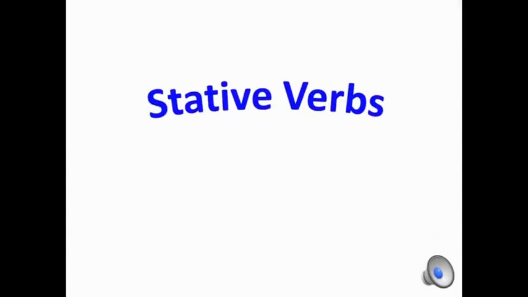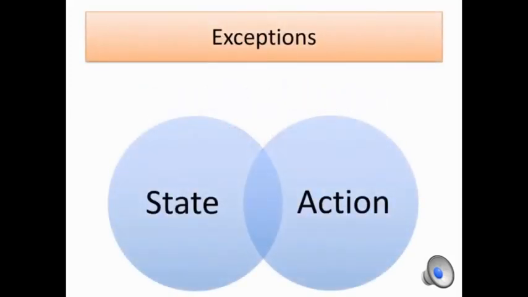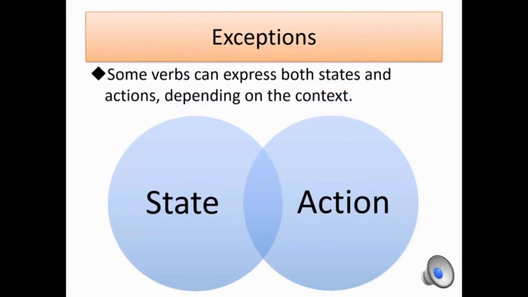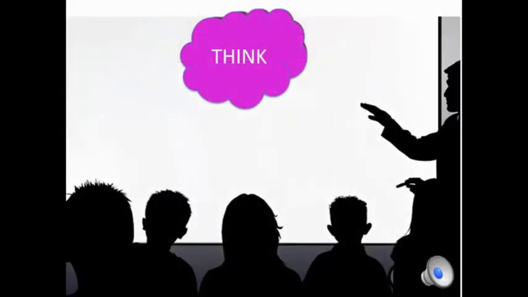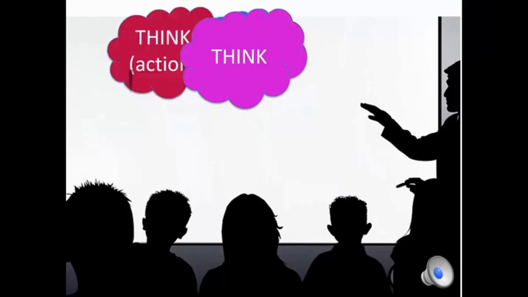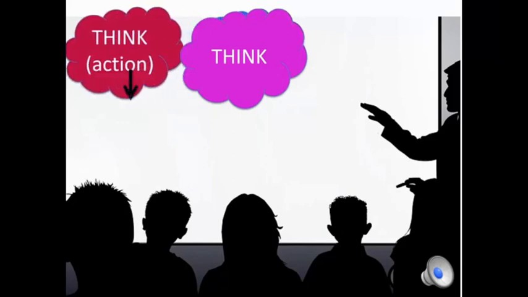Stative verbs Part 2. Okay, there are some exceptions you should know about. Some verbs can express both states and actions depending on the context. Take the verb think for example. We can use think as an action verb or a verb of state.